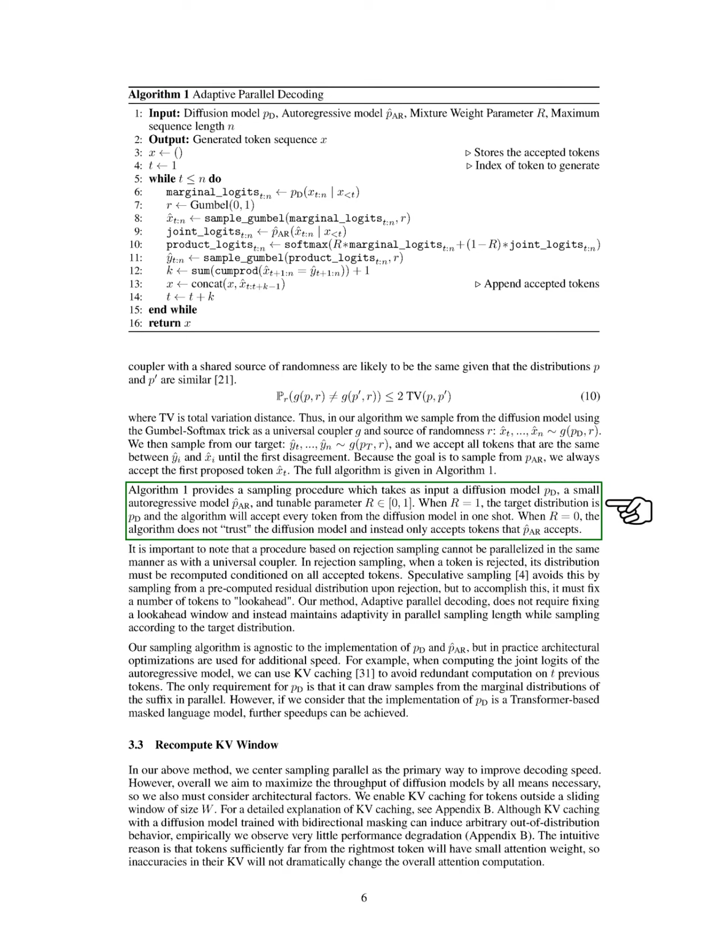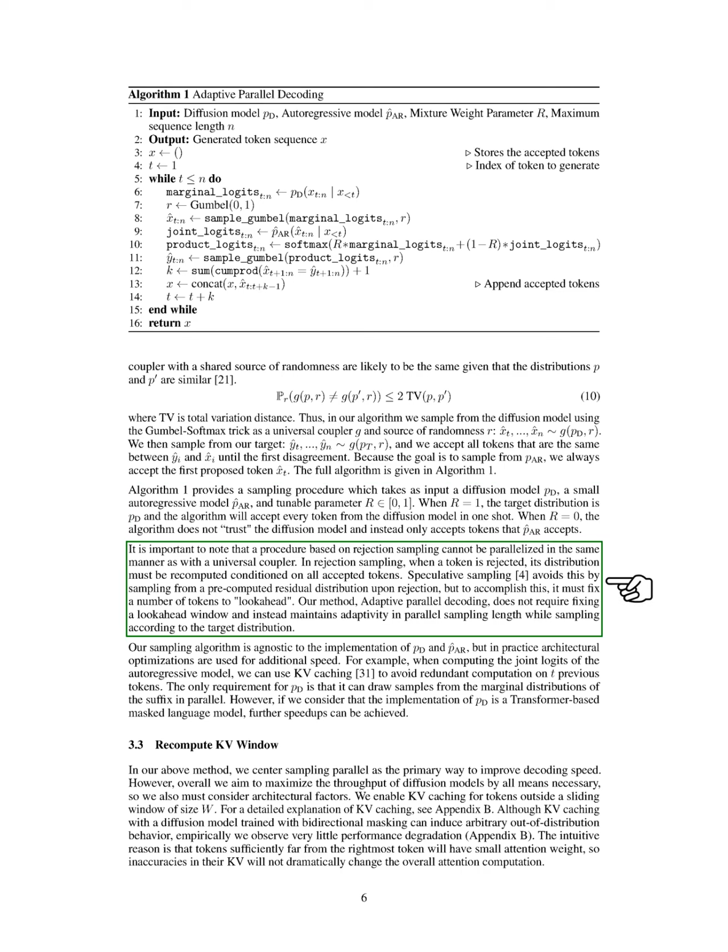Our algorithm takes as input the diffusion model, the small autoregressive model, and a tunable parameter. When this parameter is set to 1, we accept every token from the diffusion model. When it is set to 0, we only accept tokens that the autoregressive model accepts.